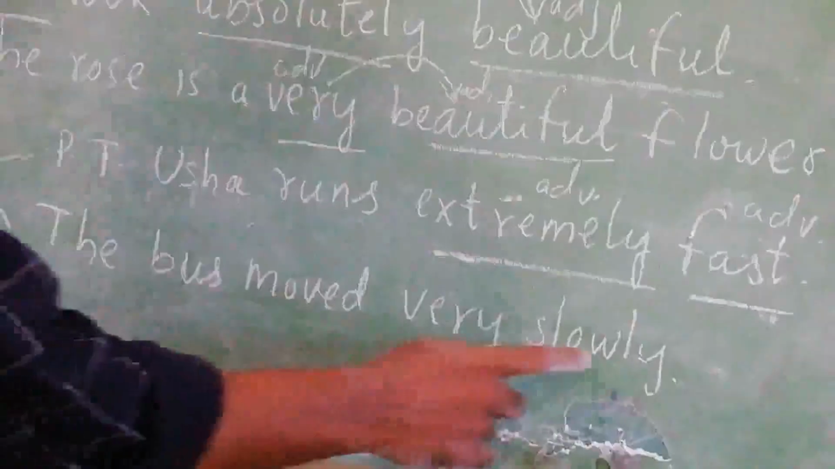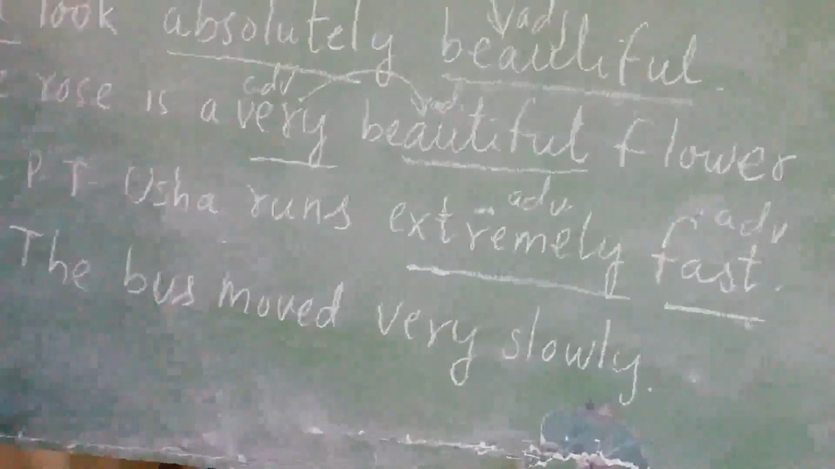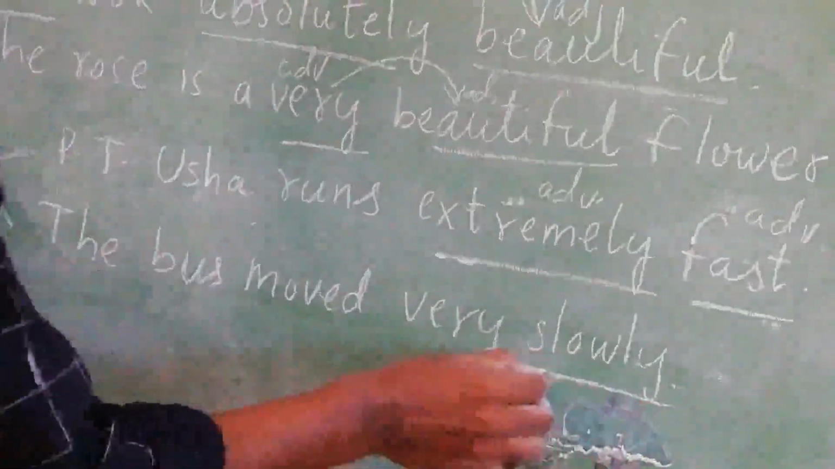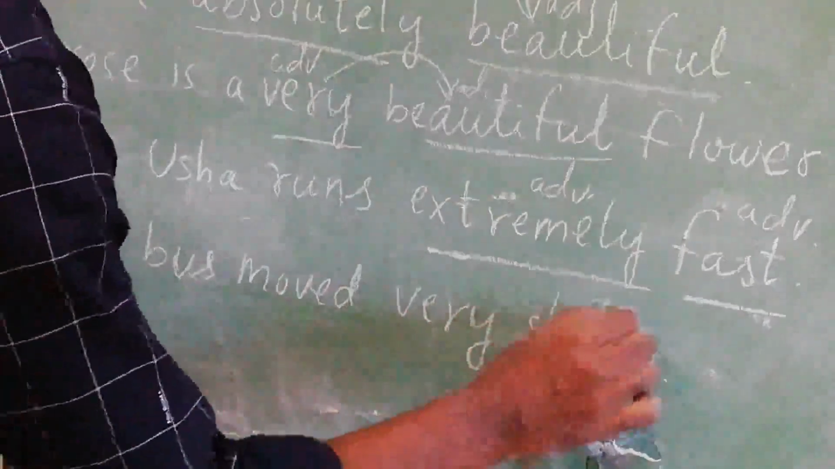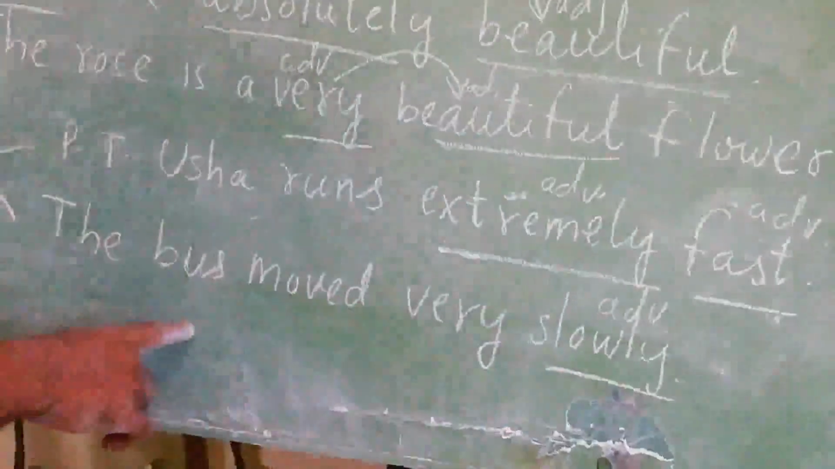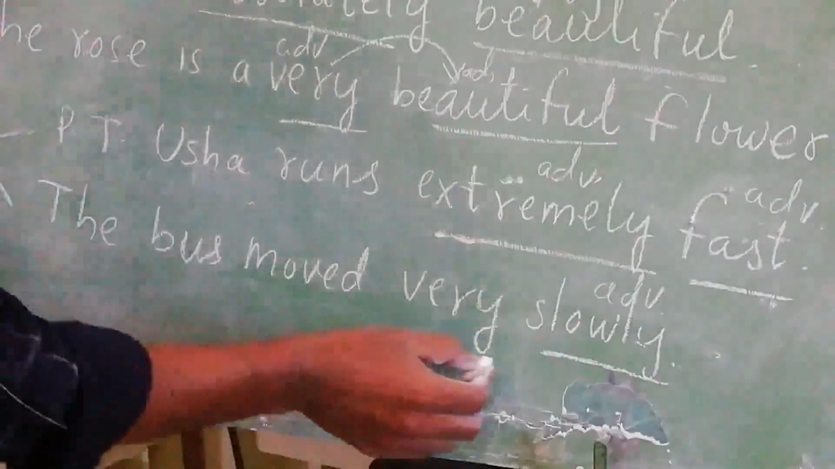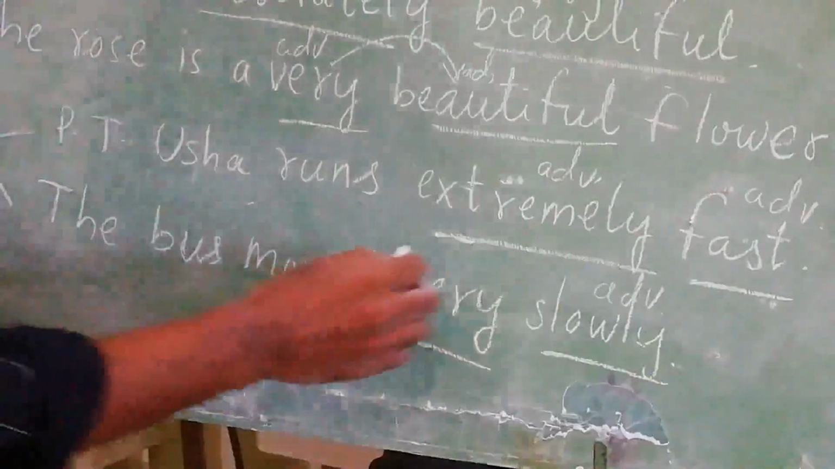For example, the bus moved very slowly. How did the bus move? Slowly. Okay, slowly is an adverb. Why? Because it is describing the action, how the bus moved. So here, very is also another word. So here this is also an adverb.